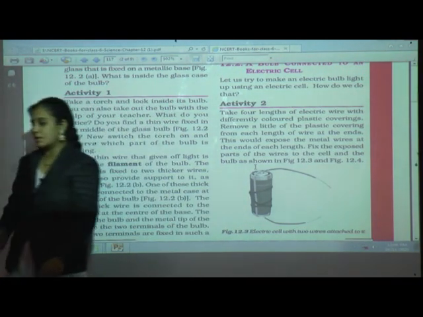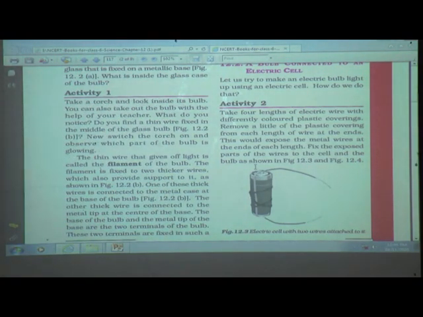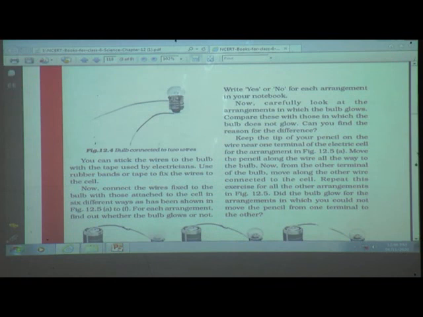Okay. Now page number 118. Bulb connected to 2 wires. See, you can stick the wires to the bulb with the tape used by electricians. Use rubber bands or tape to fix the wires to the cell.